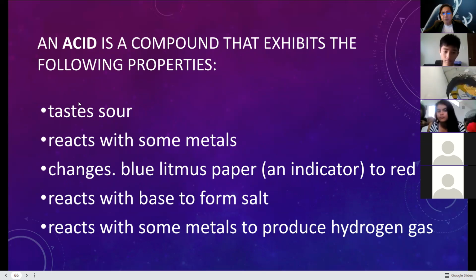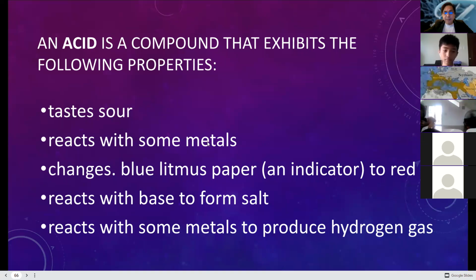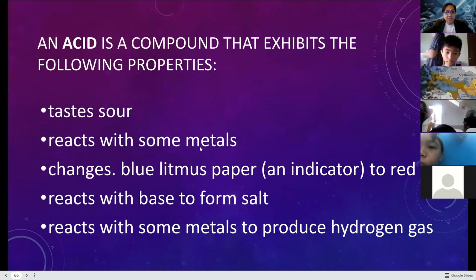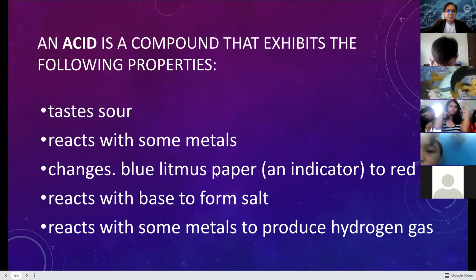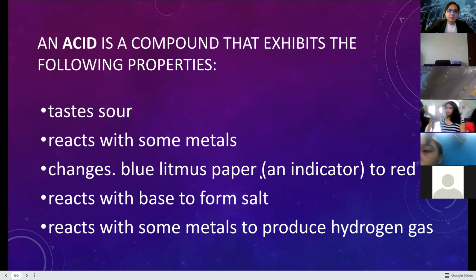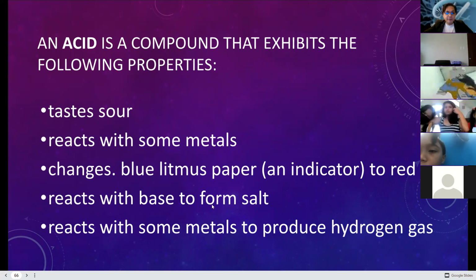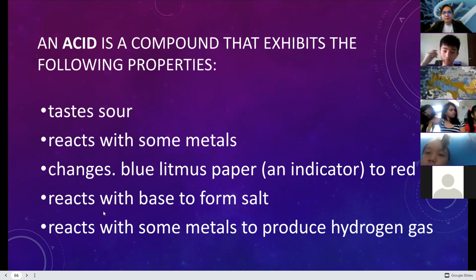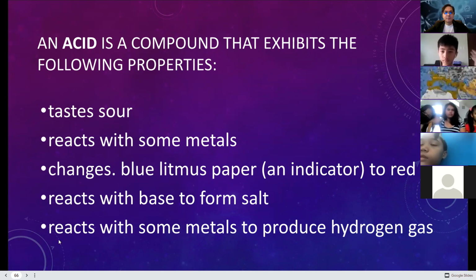It tastes sour. It reacts with some metal or corrosion. It can corrode the metal because it is an acid. It changes blue litmus paper, our pH indicator, to red. It reacts with base to form salt. This is the acid-base reaction, the neutralization process or neutralization reaction.